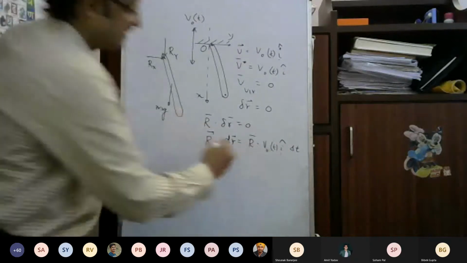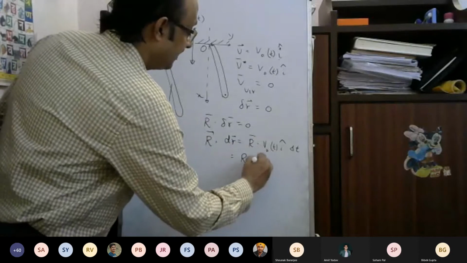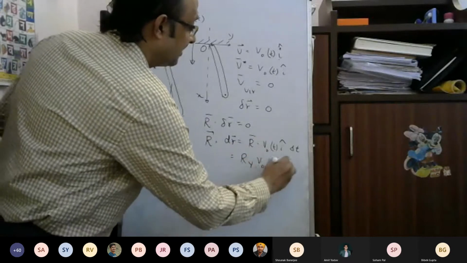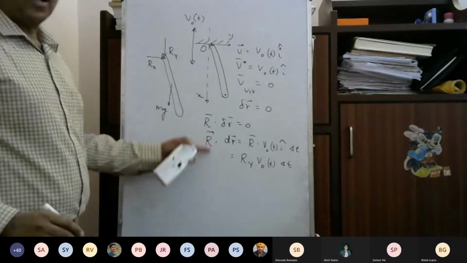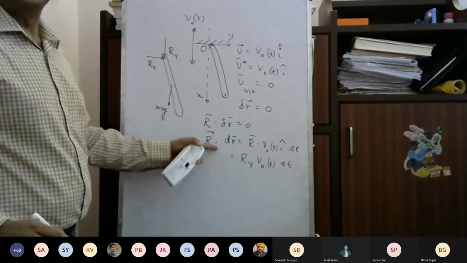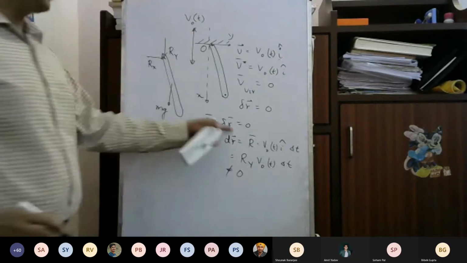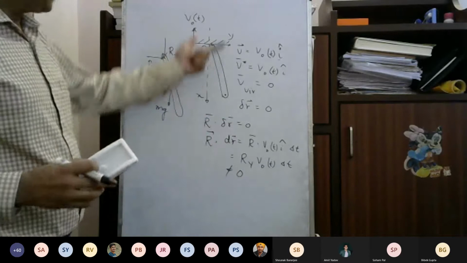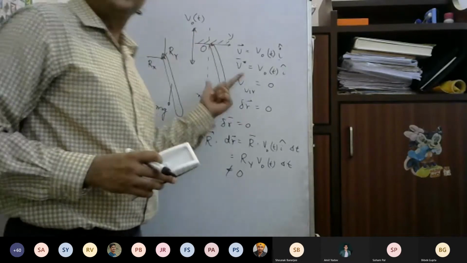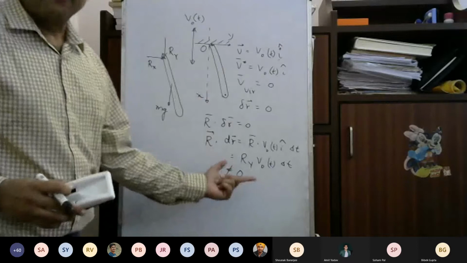And you will see that this will be equal to R_y V naught t dt. So the real work done by the real displacement is not equal to 0, but the virtual work is 0. That is the importance of virtual work. The virtual work is 0 with the ideal constraint, but the real work need not be 0. Is this clear from this example?